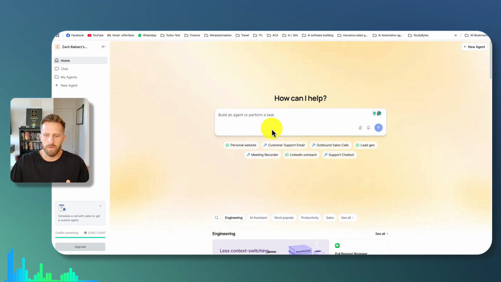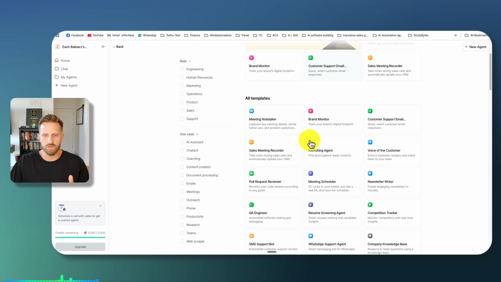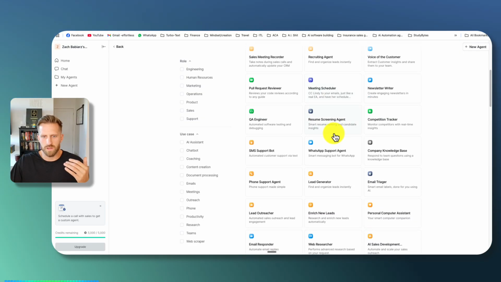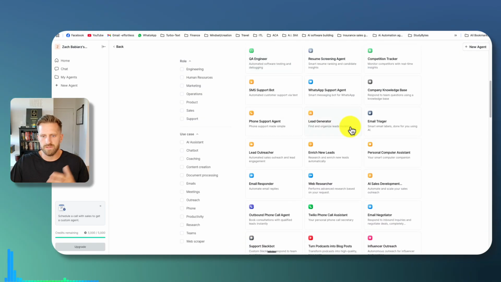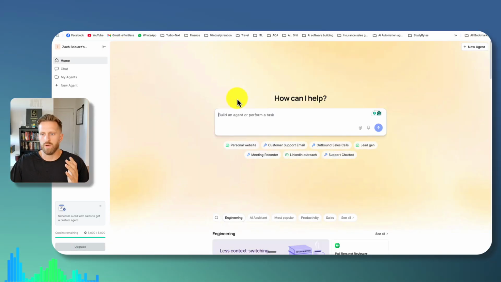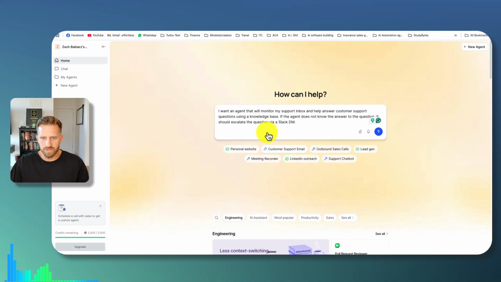It looks like there's a bunch of templates you can choose from to generate leads, build recruiting agents, engineers, Q&As, email stuff, bunch of stuff. I'm on my free trial right now. It's a 7-day free trial, so we're gonna give it a go, see what it can do, and let's try it. So one of the suggested tabs here is customer support email. So it automatically puts that in there. So let's just do that and see what it comes up with.